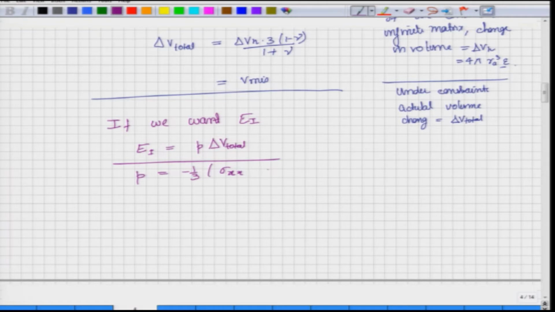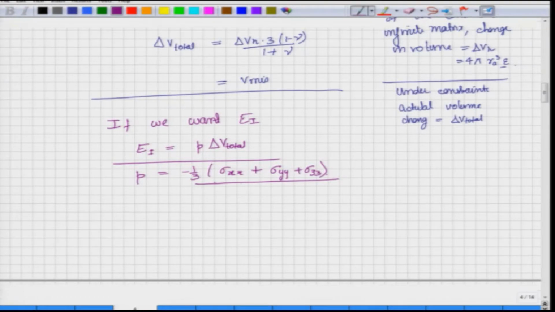So, let us say this is a matrix. Therefore, this will be a tensor quantity. So, these will be the 3 terms: sigma xx plus sigma yy plus sigma zz. So, this is the interaction energy between a defect and any other defect. Now, if it happens to be a dislocation, then this will come from a dislocation. So, what will be that sigma xx, sigma yy, sigma zz of a dislocation? You will have to calculate the misfit.